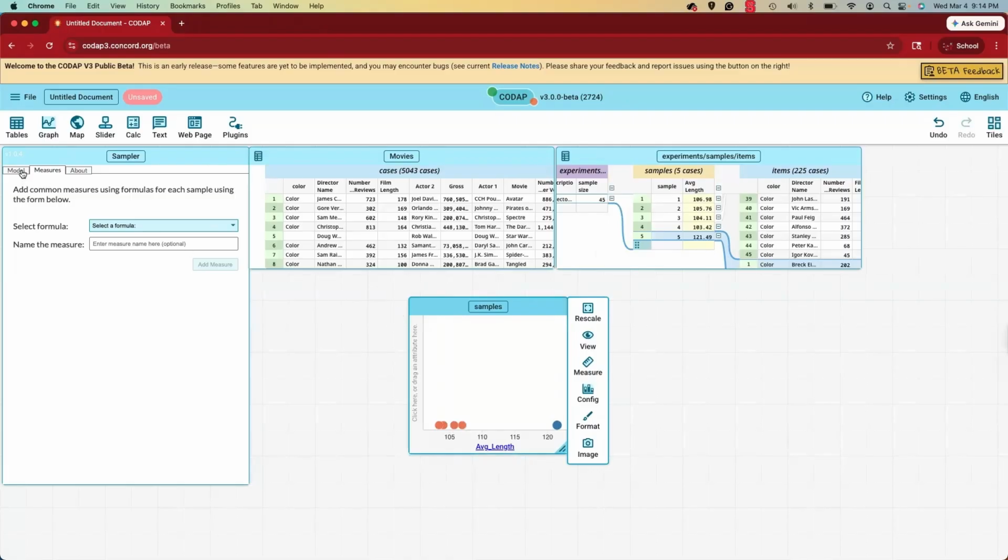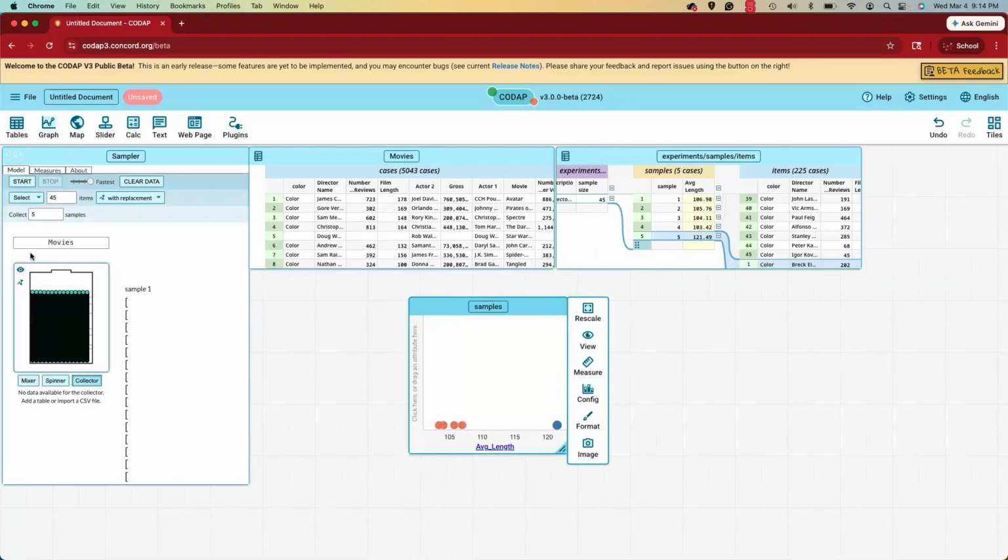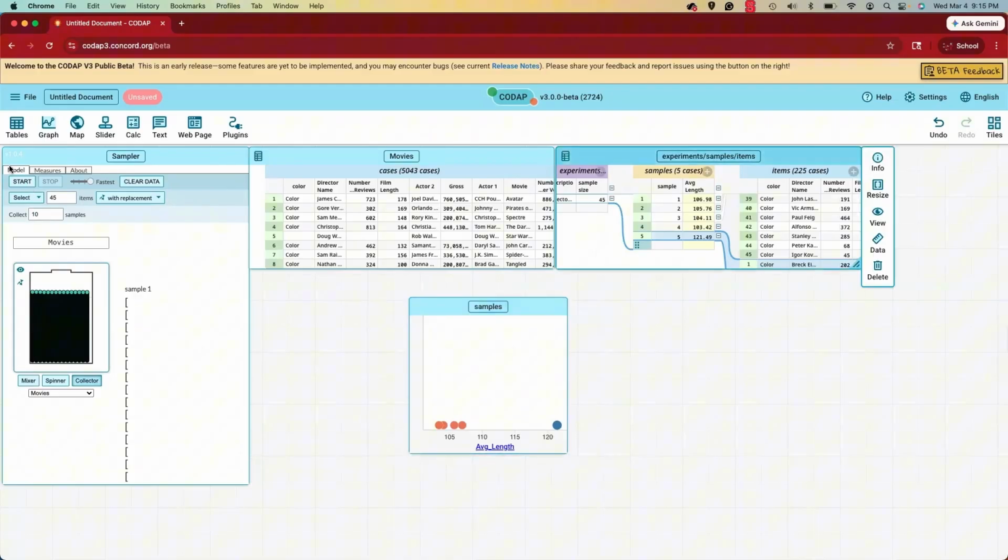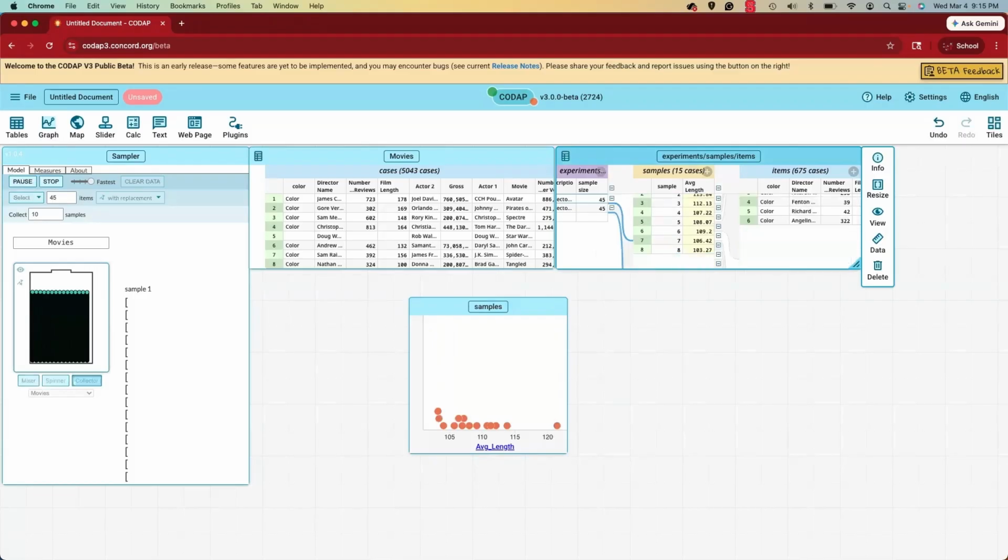And returning to the sampler, let's collect 10 more samples of size 45. Notice that the means for each sample are being plotted, and we now have a way of visualizing a growing distribution of sample means. Now you have the skills to imagine using the collector within the sampler for your own tasks that involve drawing a random sample from a known dataset.